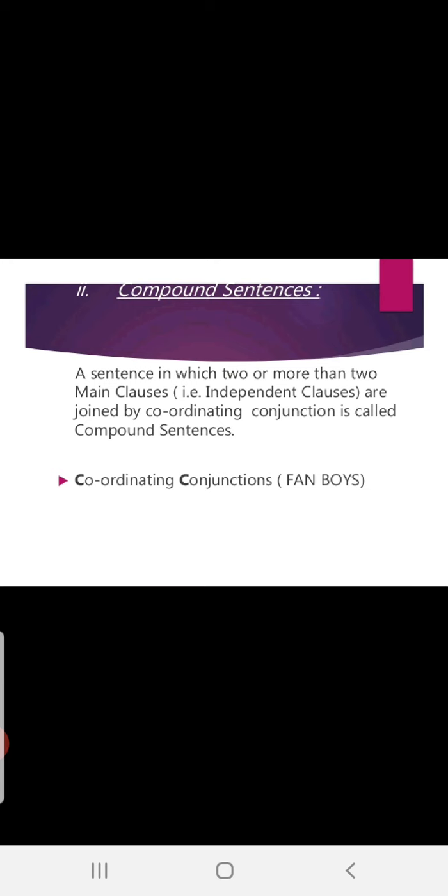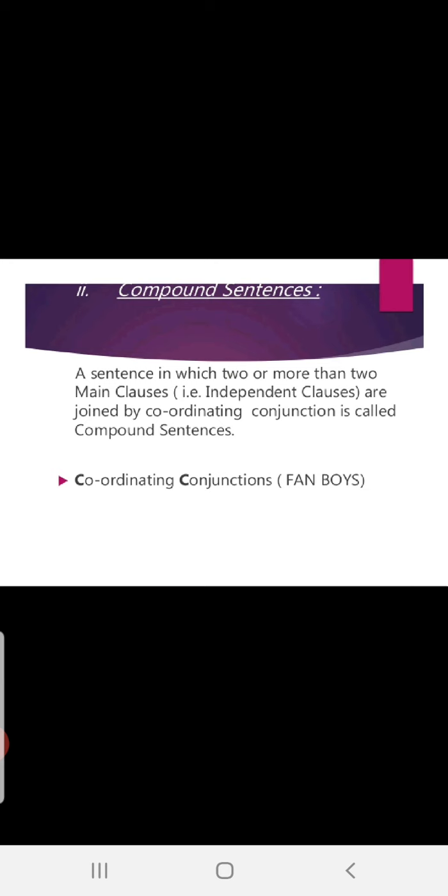Very interesting. Let me tell you the abbreviation of FANBOYS. F stands for For, A for And, N for Nor, B for But, O for Or, Y for Yet, S for So.